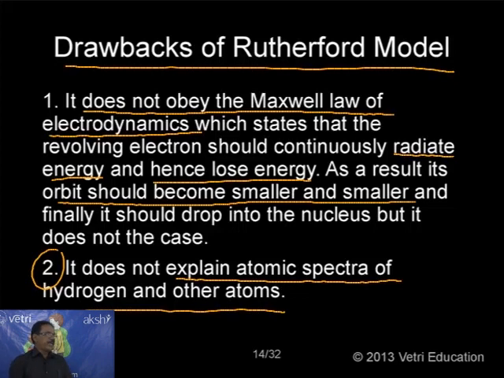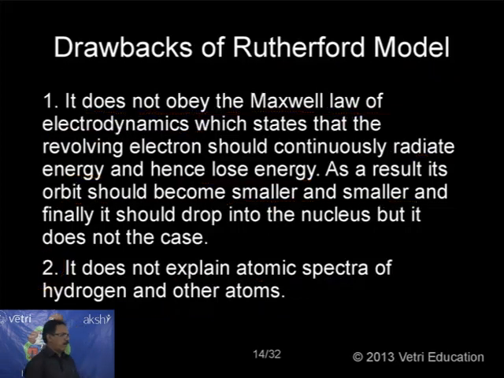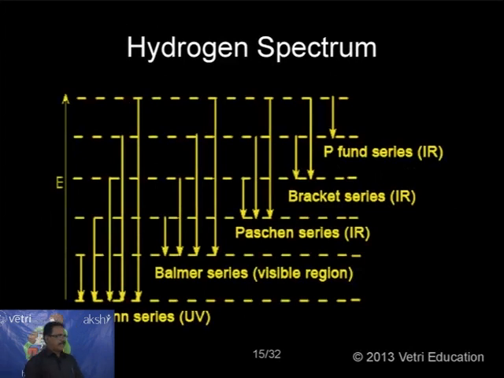Because during his period, the hydrogen spectrum was discovered. But how the hydrogen spectrum is obtained from an atom was not explained by Rutherford. It is a drawback of Rutherford. So what you are seeing here is the hydrogen spectrum. I will take it separately in detail, but anyhow, just see the hydrogen spectrum. During this period, the hydrogen spectrum was discovered. Let me explain how the hydrogen spectrum is obtained.